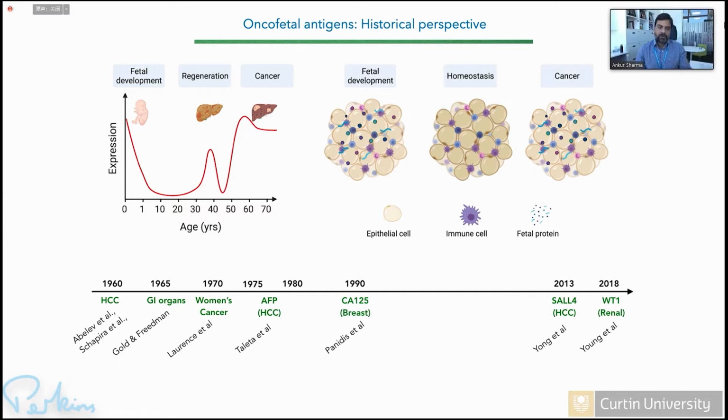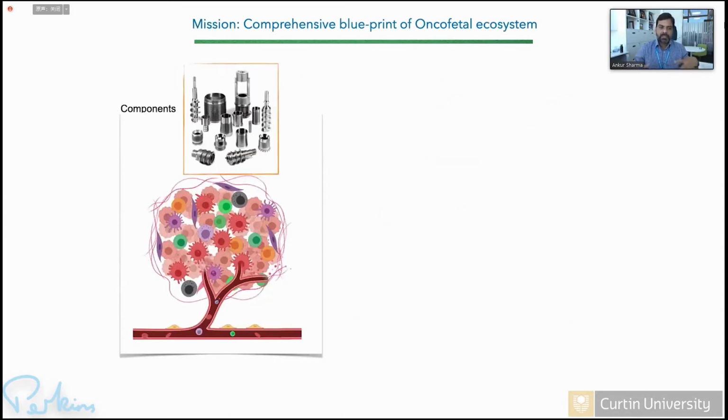But all these studies were looking at the tumor cells. And with the advancement of single cell genomics, we now have much better tools to understand various components of the tumor, including its microenvironment, immune cells, and stromal cells. So our study tries to look into the fetal-like properties of the non-tumor cells or the microenvironment, how the stromal cells become more fetal-like, or how immune cells become more fetal-like.